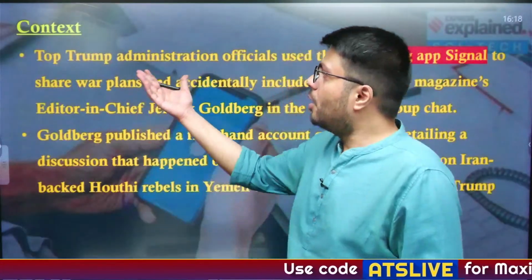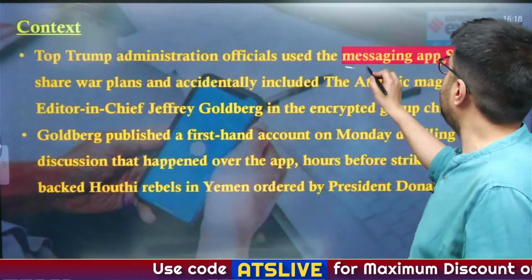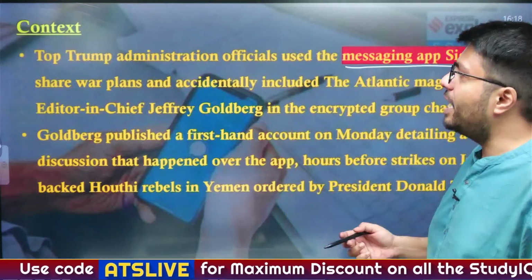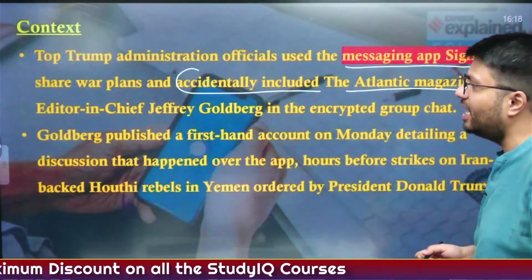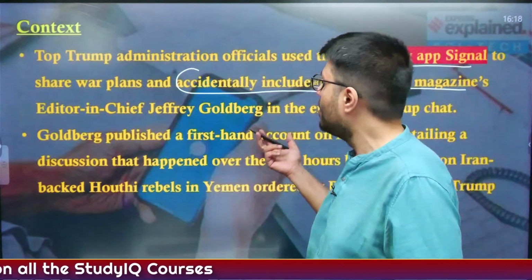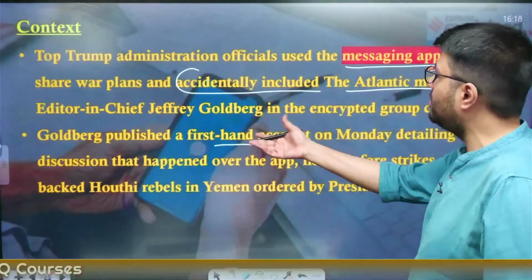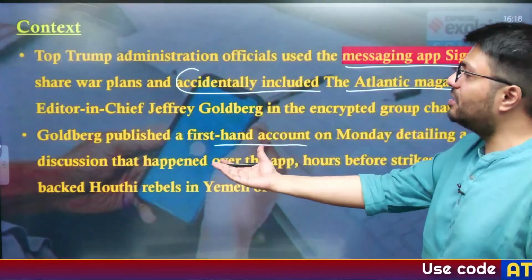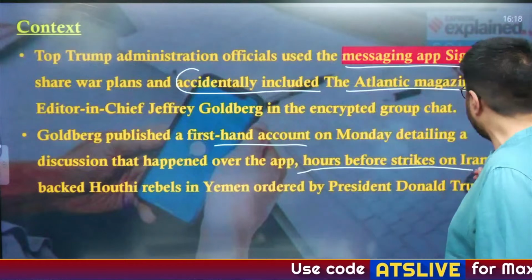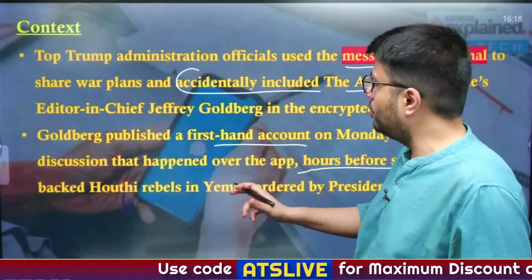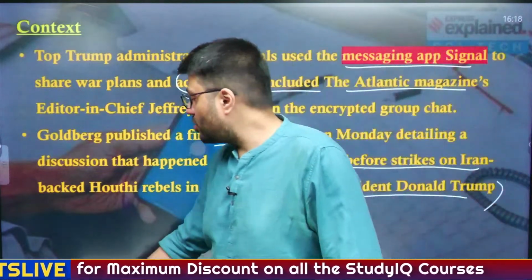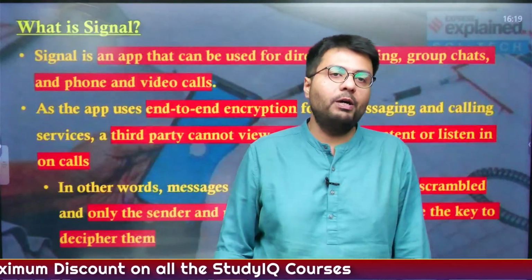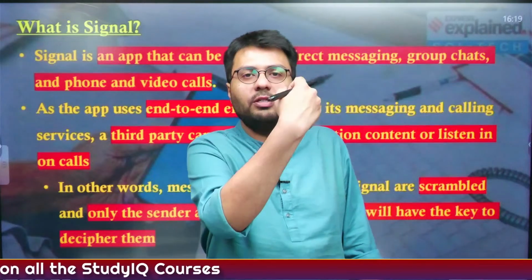Now Trump or top Trump administration officials used the messaging app Signal to share war plans, and accidentally this group also included the Atlantic magazine's editor-in-chief, who indeed published a first-hand account detailing the discussion that happened over the app hours before the strike on Iran-backed Houthi rebels by the US military. So this is the context of the article that we are going to discuss, but we do not have to understand or discuss this comedy of errors.